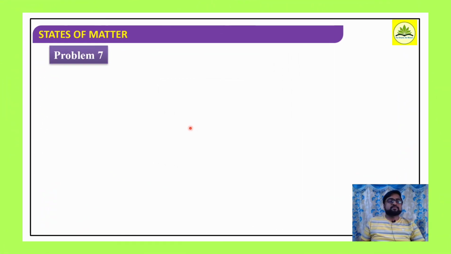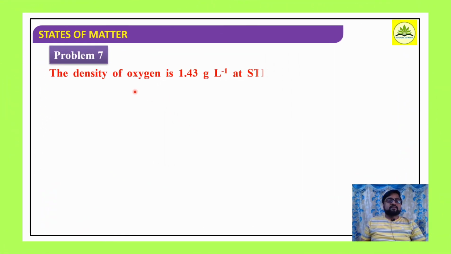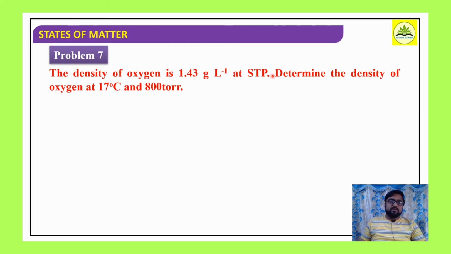Right. Then problem number 7. The density of oxygen is 1.43 gram per liter at STP. Determine the density of oxygen at 17 degrees Celsius and 800 torr. So the density of oxygen is 1.43 gram per liter at STP condition. We have to determine the density of the same oxygen at 17 degrees Celsius and 800 torr pressure.